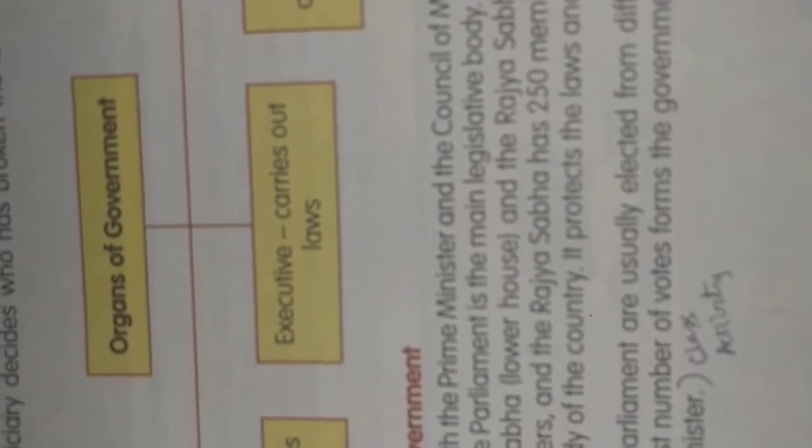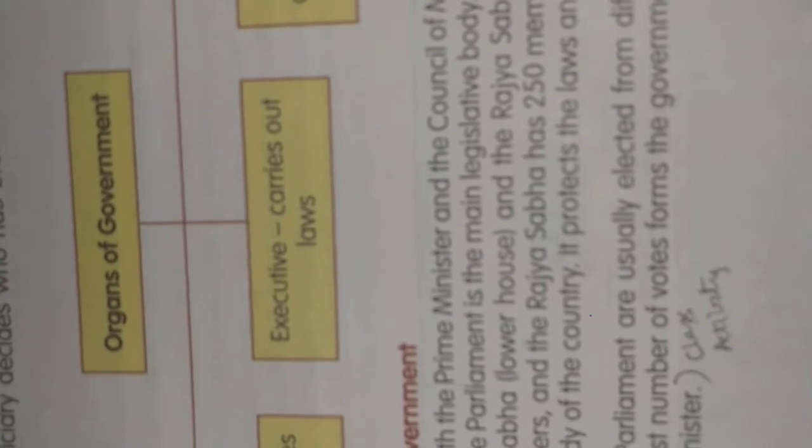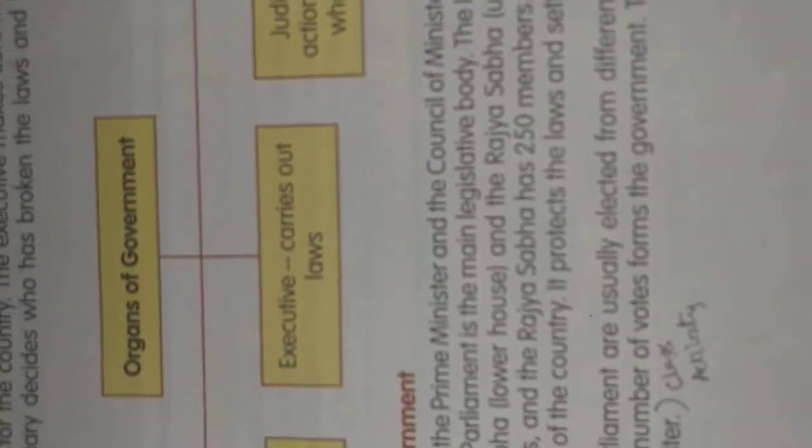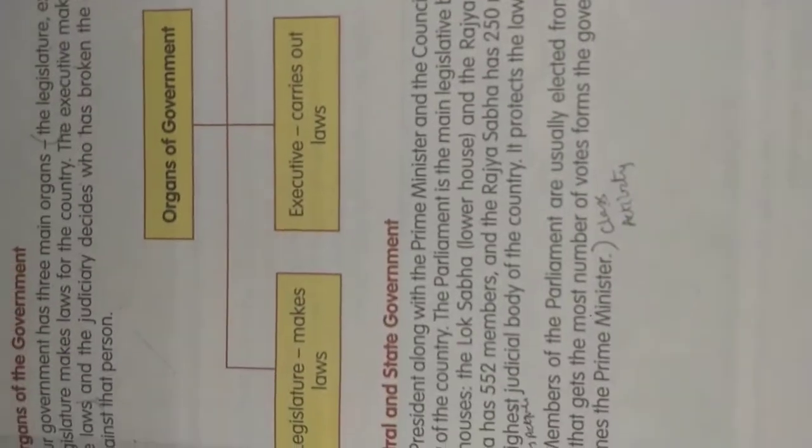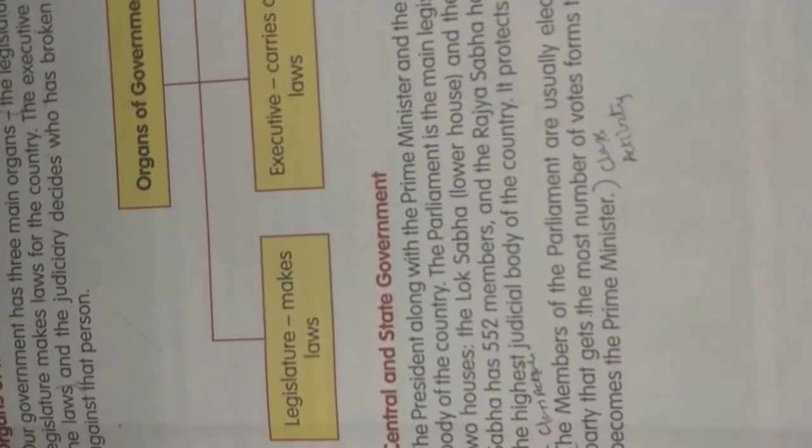The Parliament is the main legislative body. We have the Indian Parliament in Delhi. That is the main junction where the whole country's work is done. The Indian Parliament has two houses.